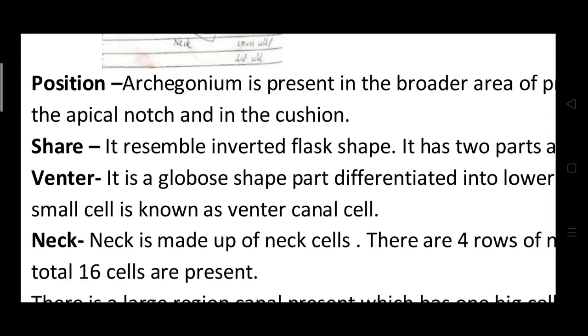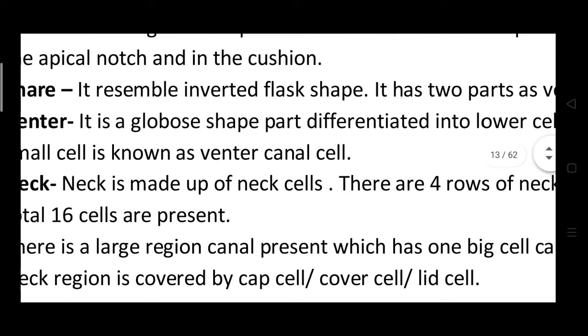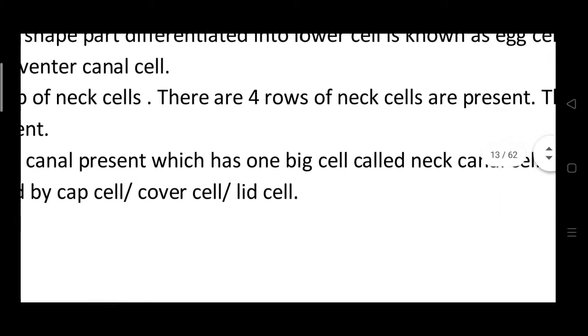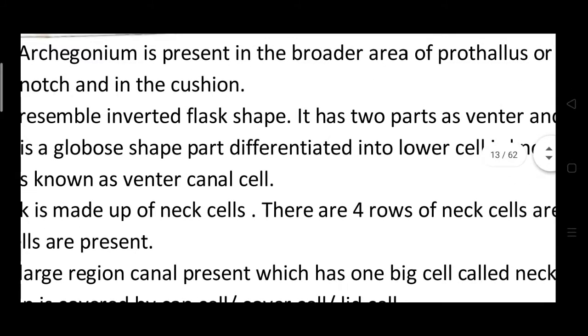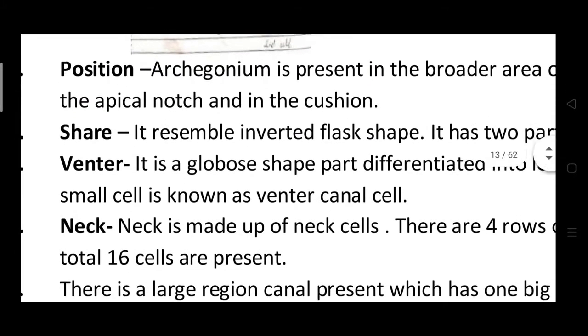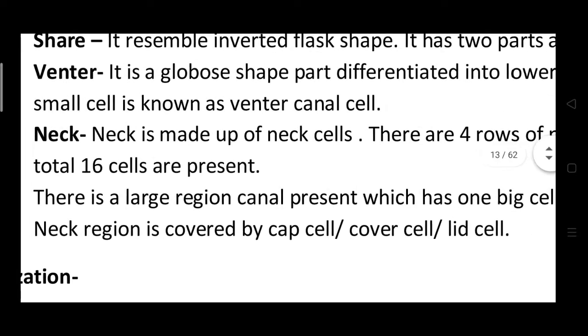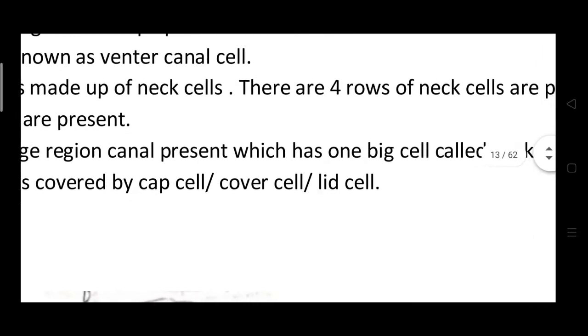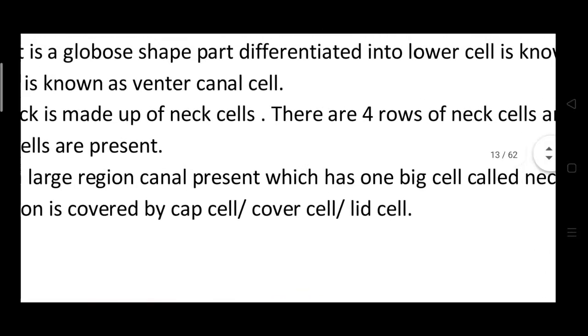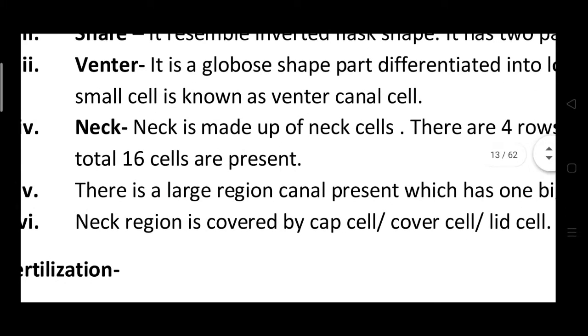The neck is made up of neck cells, in 4 rows, and in total 16 cells are present in the neck. In the large canal there is one big cell called the neck canal cell, and this neck region is covered by the cap cells or lid cells.